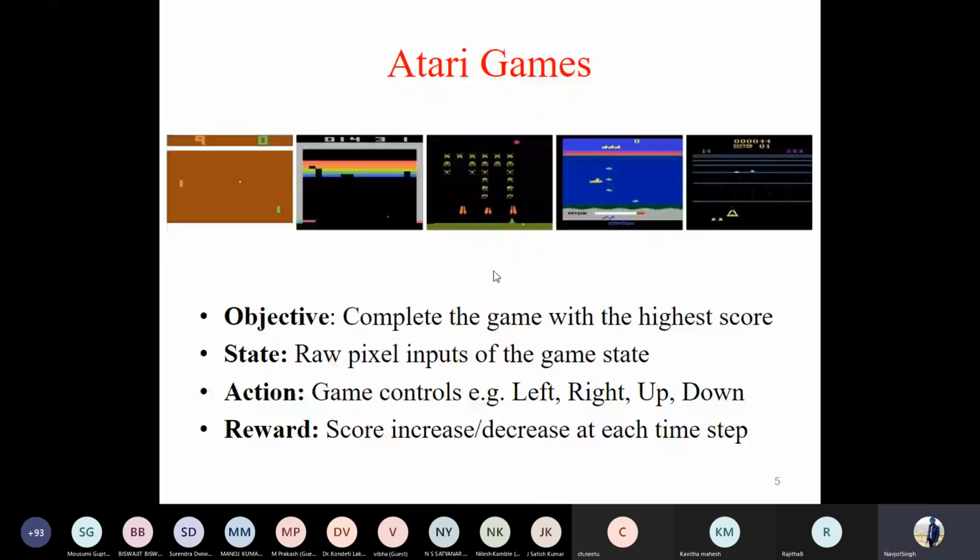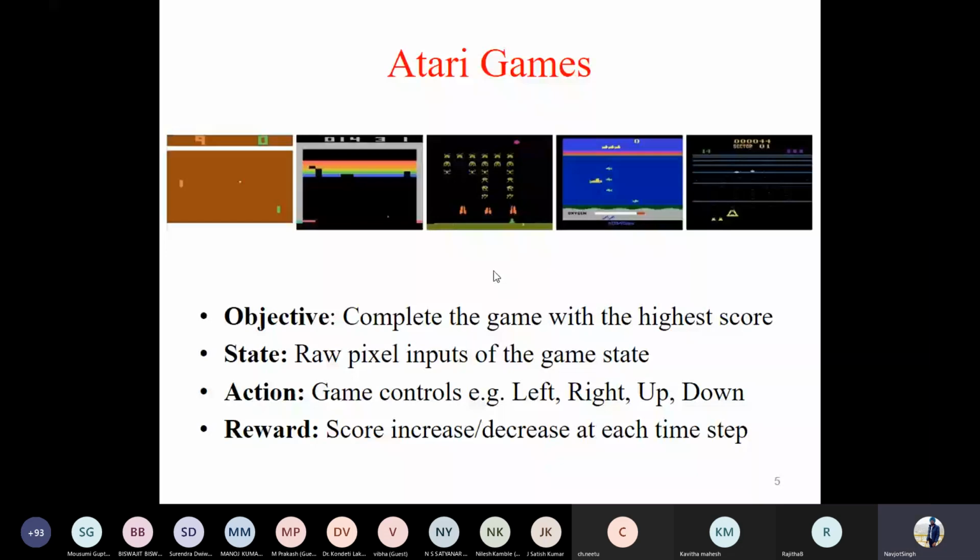The actions could be steering left, right, up and down, depending upon the game. Reward could be a positive value when you hit the bricks. There may be the concept of life, which is a kind of penalty. If you lose the ball, you will be penalized for it. And there are many more such applications based upon those games.